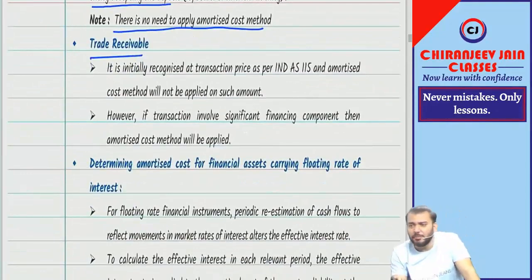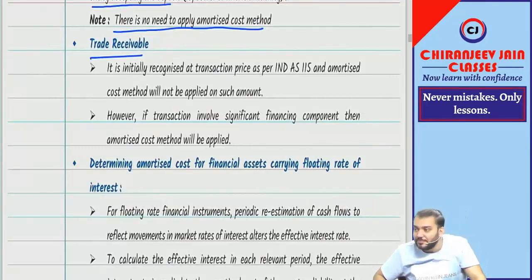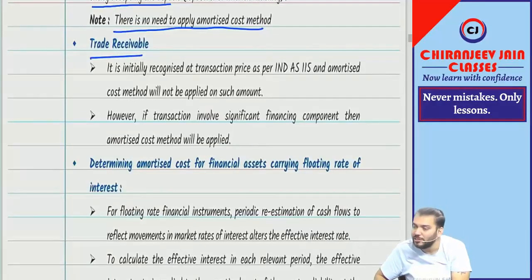Then trade receivable. Trade receivable means Ind AS 115. Trade receivable is initially recognized as per the requirement of Ind AS 115, because trade receivable means revenue, and revenue means revenue recognition as per Ind AS 115. Initial recognition is done as per Ind AS 115, but subsequent measurement may be done as per Ind AS 109 if it involves some significant financing component.